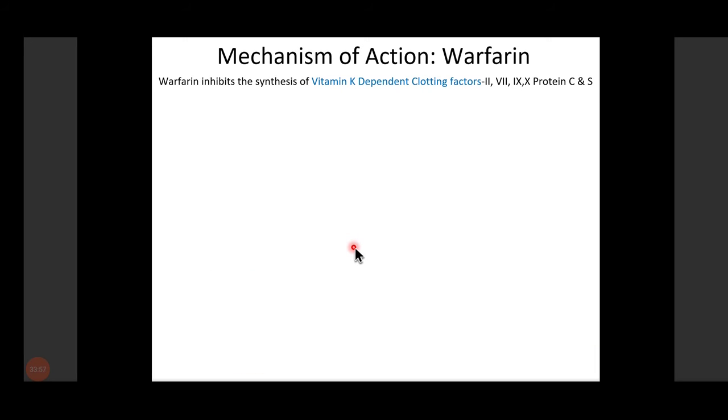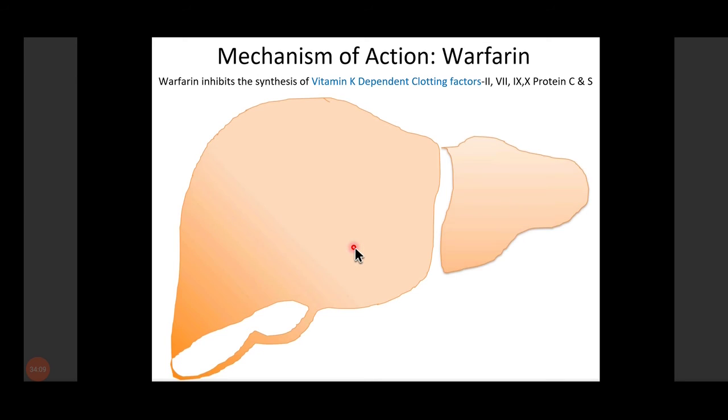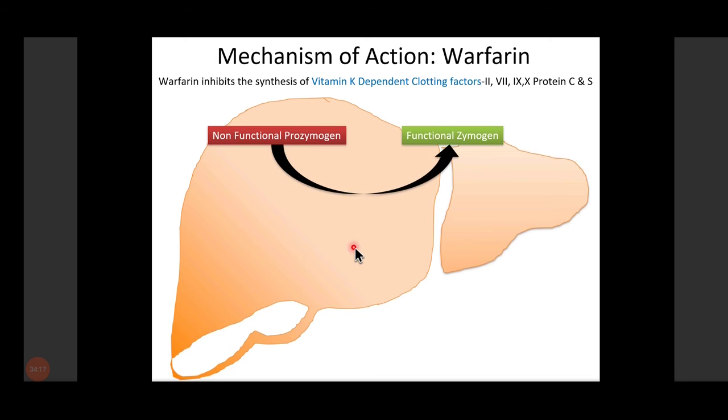Now, how does warfarin act? Warfarin inhibits the synthesis of vitamin K dependent clotting factors, that is 2, 7, 9, 10, and the 2 anti-clotting factors, protein C and protein S. So we all know that from the liver, there is production of non-functional clotting factors, or non-functional prozymogen. Now this non-functional prozymogen is converted into the activated or functional zymogen, or the functional clotting factor. How is it converted? By carboxylation of the glutamate residue. Now this carboxylation requires vitamin K.